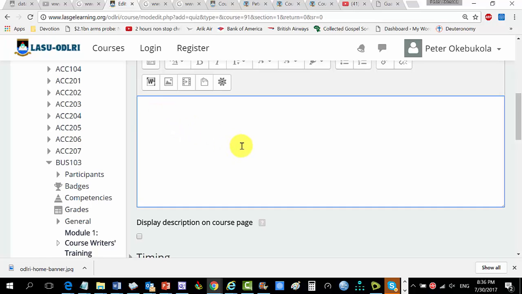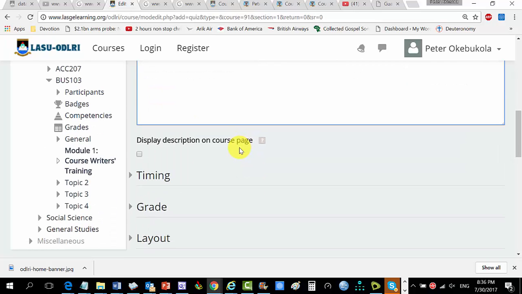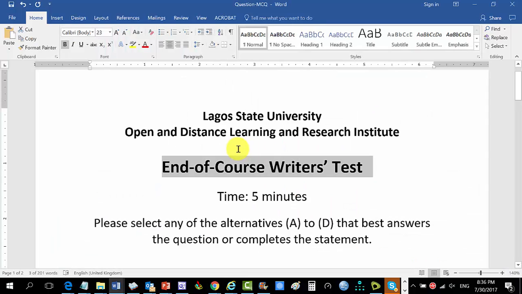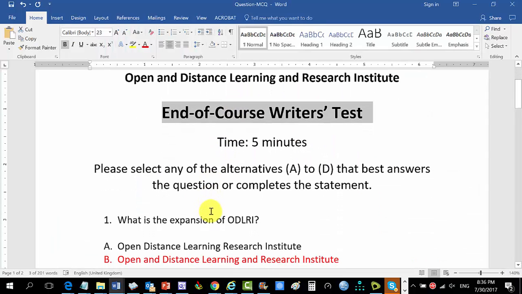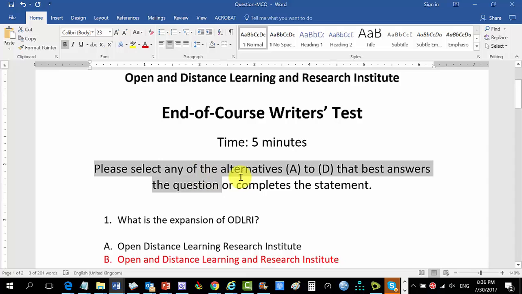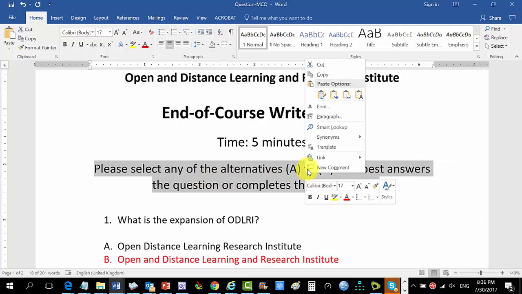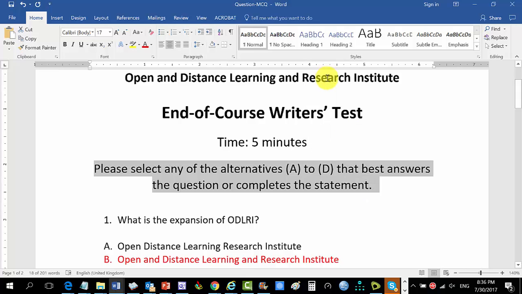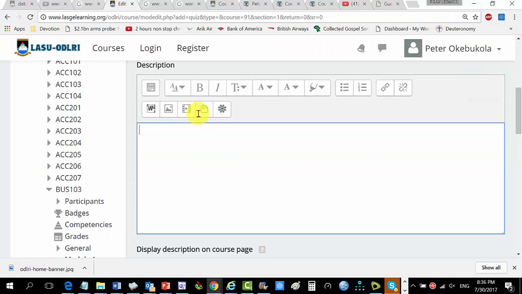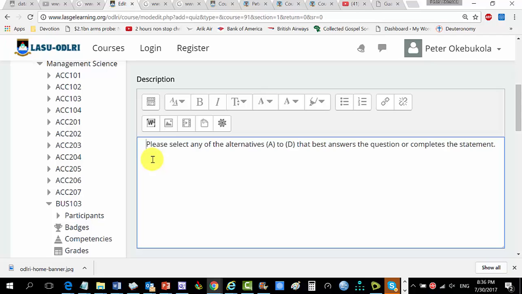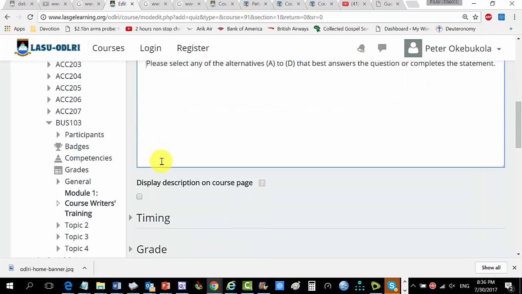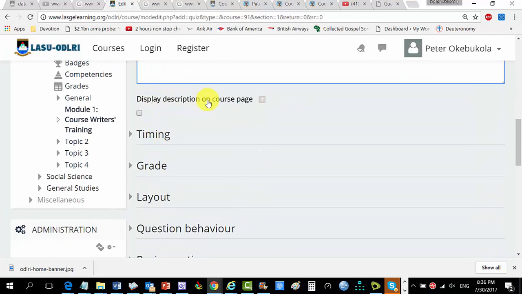Description. Please keep in mind what I'm saying now. The description will be the instruction. The instruction you are giving to your students who are enrolled in your course. So I've copied it. I'm coming here. That one is the description. Yep. And you want it to display the description on the course page. So you are going to click this one.